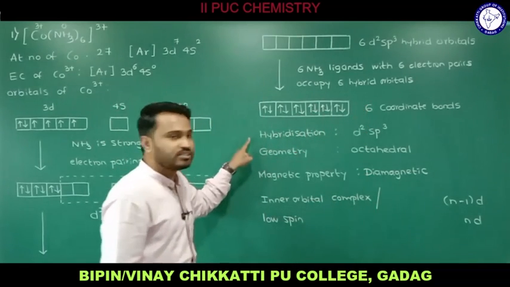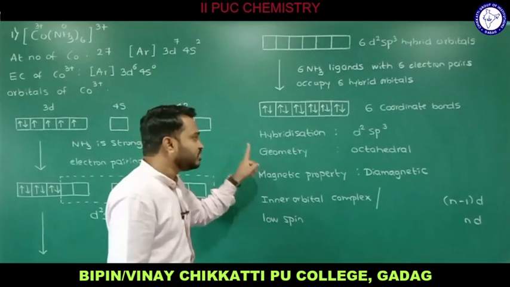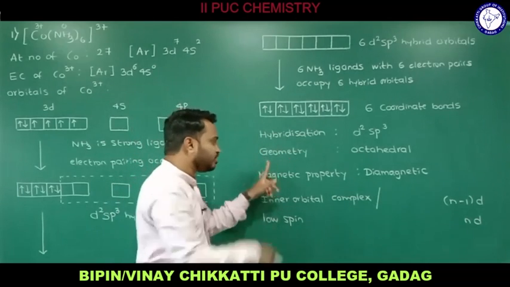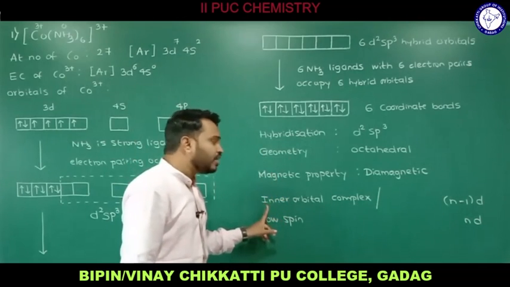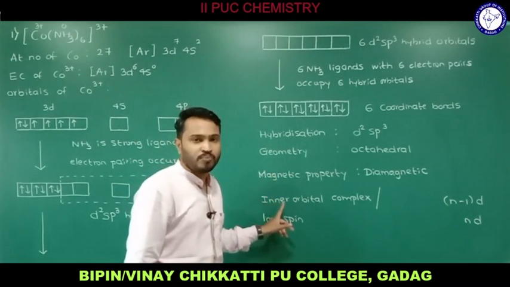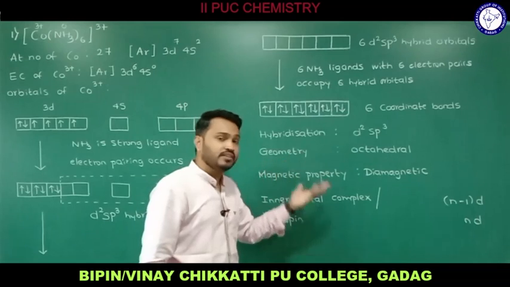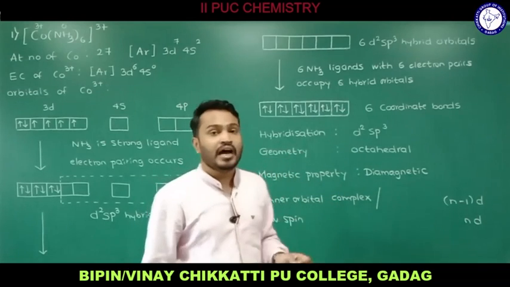So the hybridization depends on what kind we consider, the geometry depends on the hybridization, the magnetic property depends on the presence or absence of unpaired electrons, and whether it is an inner orbital or outer orbital complex depends on whether you consider (n-1)d atomic orbitals or nd atomic orbitals.